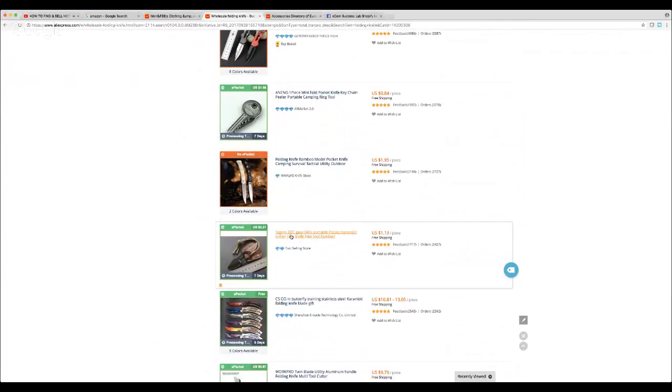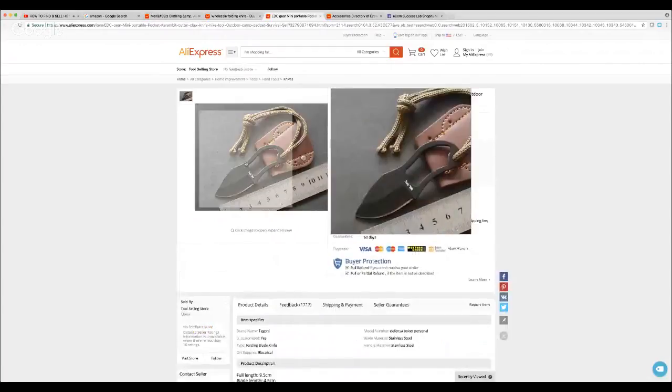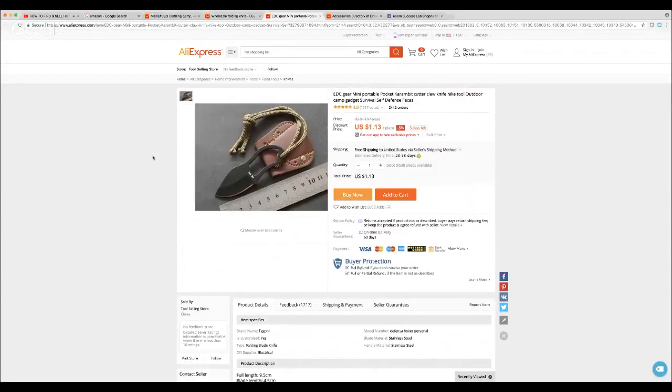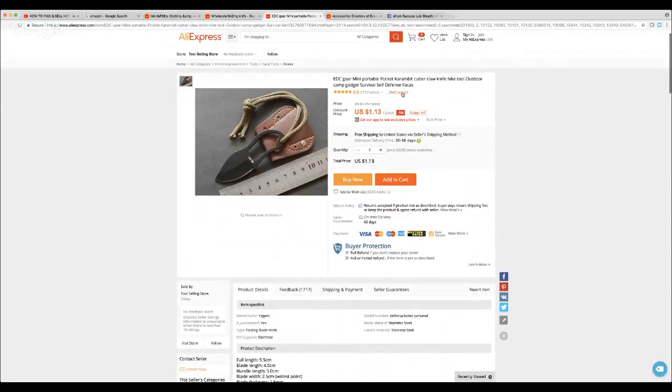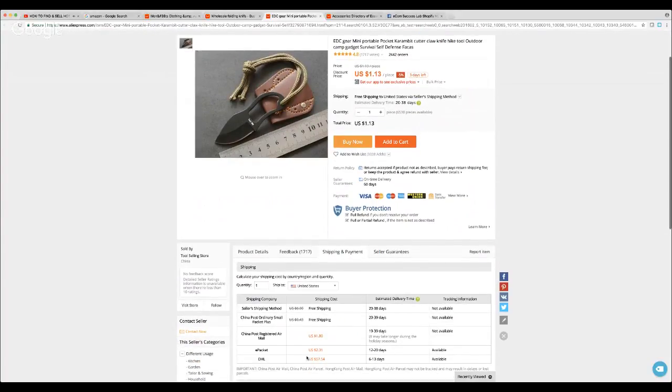This looks more outdoorsy. So we have this mini portable pocket knife right here. It's about 3-4 inches, it looks like. And they have over 2,000 orders. So that's not a crazy amount, but it is a good amount. So we see that people are very well interested in something like this. And we know that they go ahead and offer ePacket, which is absolutely huge. So it's only $2 for ePacket.